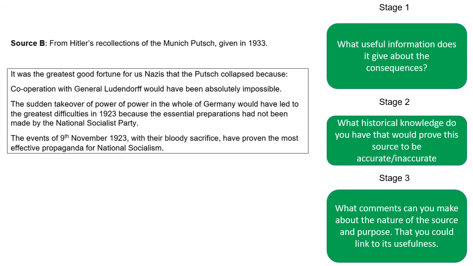Okay, so now we've found our quotes, we've found evidence that would suggest those quotes make valid points about the consequences of the putsch. The final thing we have to do to earn maximum marks on this question is make some comments about the nature, origin and purpose of the source. And we do that by recognizing the attribution. And the attribution is always the information the examiner puts next to the source. So the attribution in this instance is source B from Hitler's recollections of the Munich Putsch given in 1933. So we've got to work with that information.